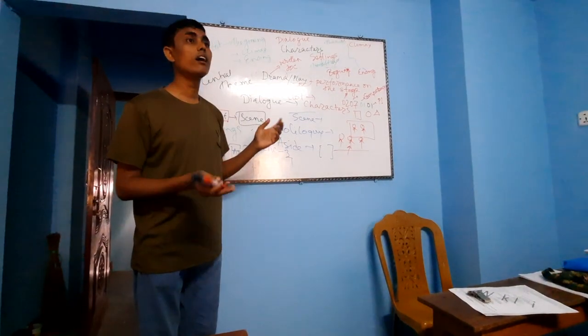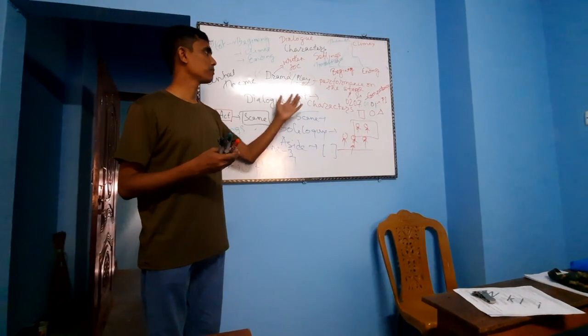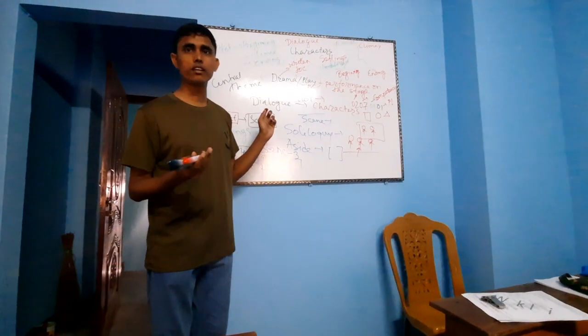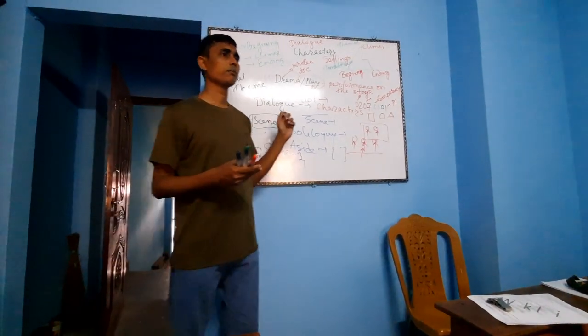So what is a drama? A drama is mainly a written version of any text. On the other hand, what is a play? A play is mainly based on performance.